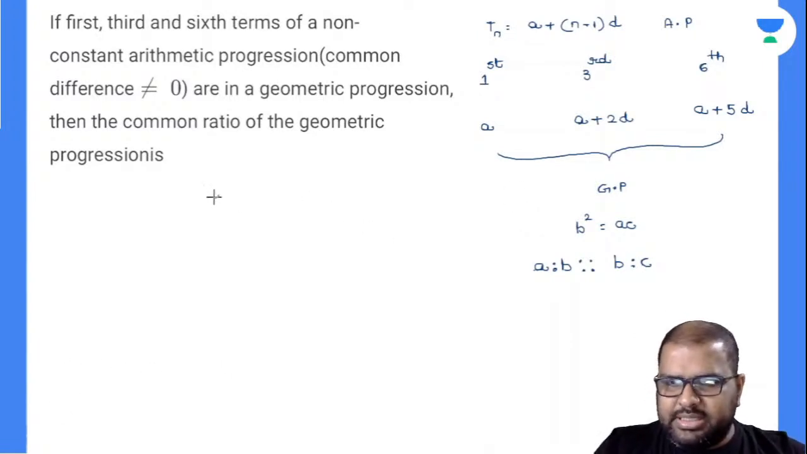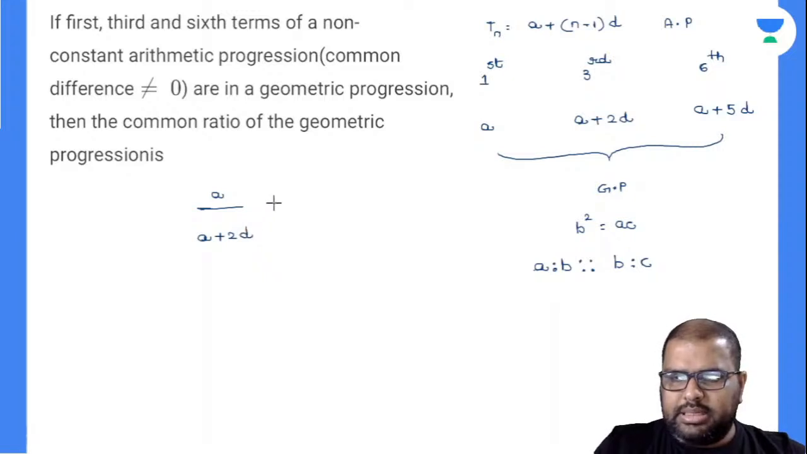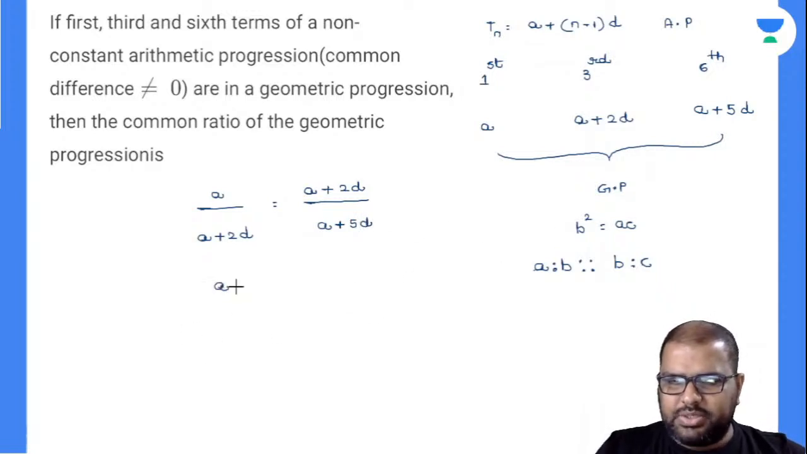So first term is A. What is my second term? A plus 2D. Again, my B value is A plus 2D, divided by A plus 5D. Finally, I can write the same thing: A plus 2D whole square, just to explain a little bit elaborately, is nothing but A into A plus 5D.